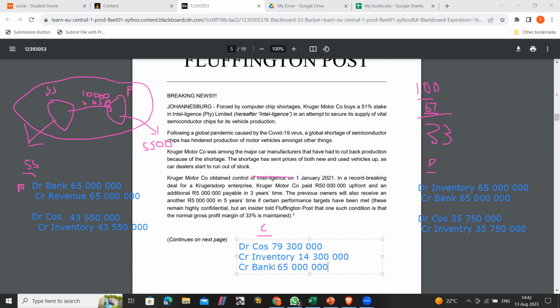No, not bank, I mean revenue. Yeah, revenue is 65 million, right? So this is the combined.